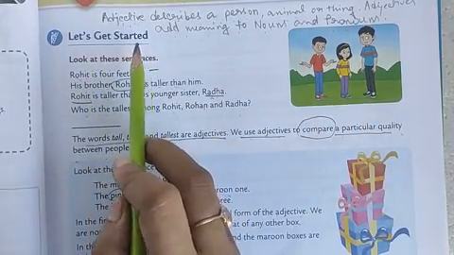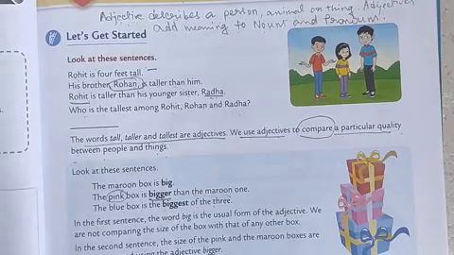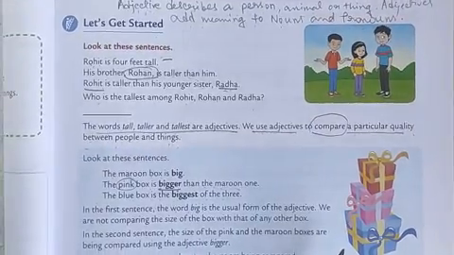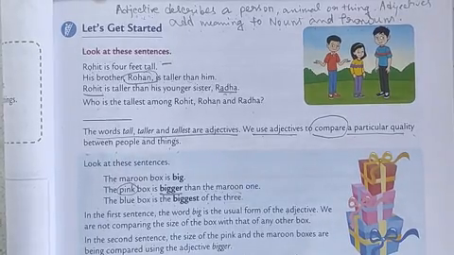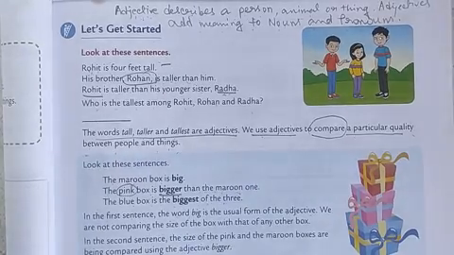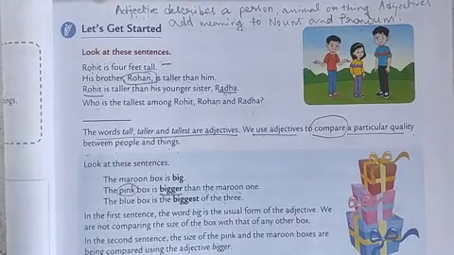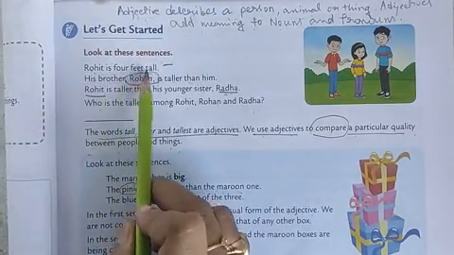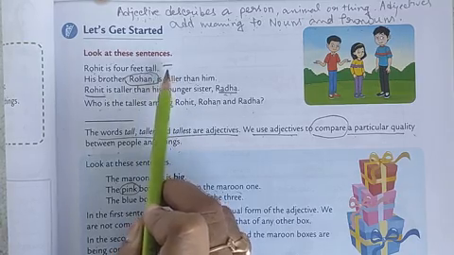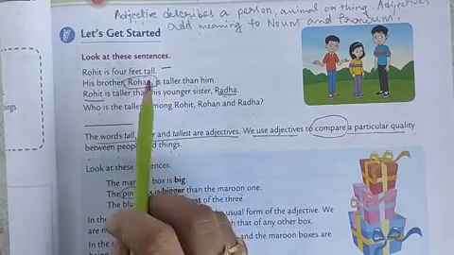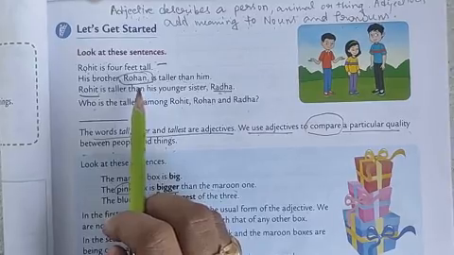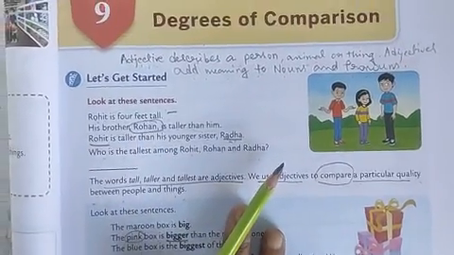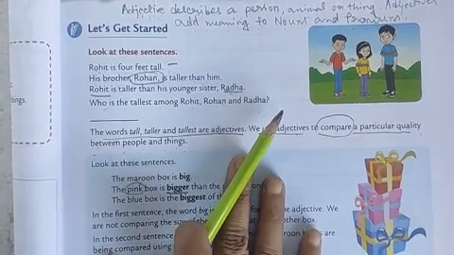Let's get started. I am teaching from a different book than your textbooks, maybe, because in this book you will get things clearly. Okay. Rohit is 4 feet tall. This is a statement and we are not comparing Rohit with anyone. Okay. Let us adjust a bit.